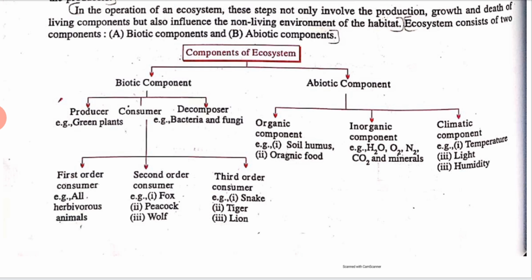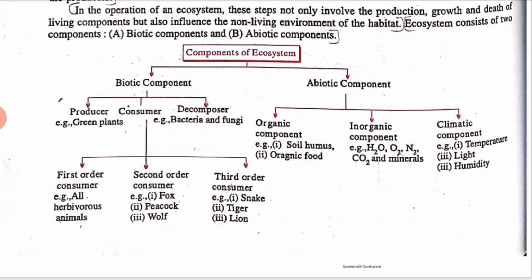See, in the biotic component there are three categories: producers, consumers, and decomposers. Producers are generally green plants which can make their food, consumers depend on others according to their category, and decomposers means all the bacteria and fungi. Abiotic component means the organic component, inorganic component, and climatic components.